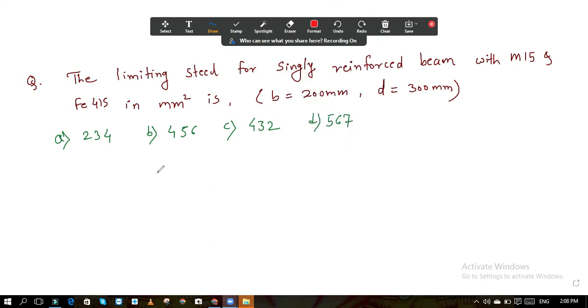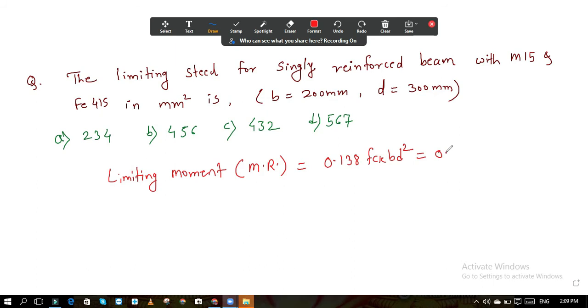So first we will calculate the limiting moment. Before calculation of the moment we cannot calculate the steel. Limiting moment means the moment of resistance. Here M15 and Fe415 is there, so it is 0.138 fck bd square.